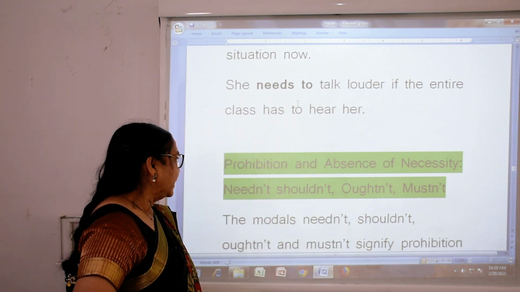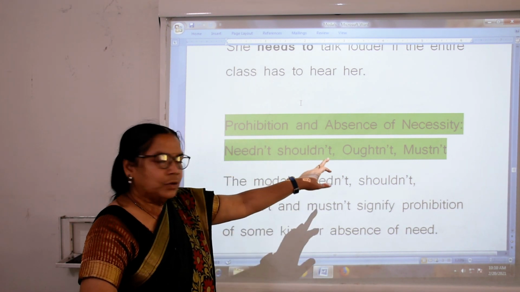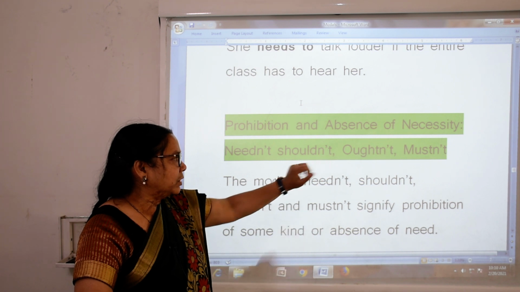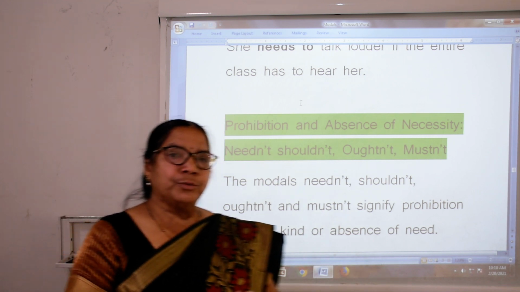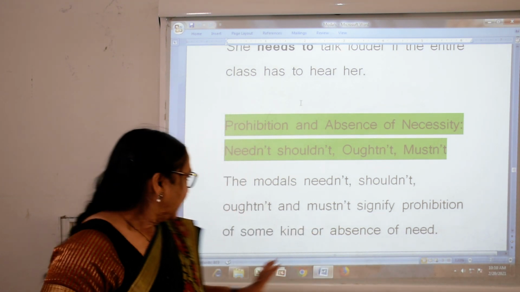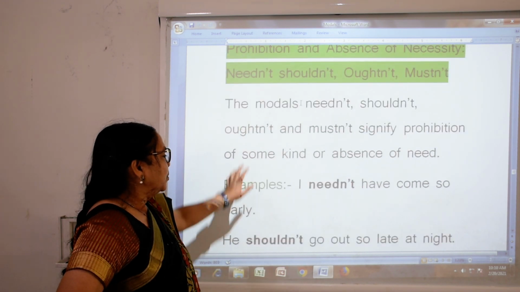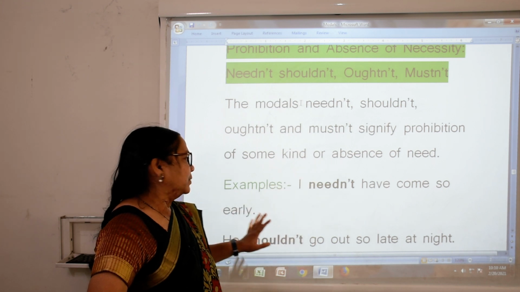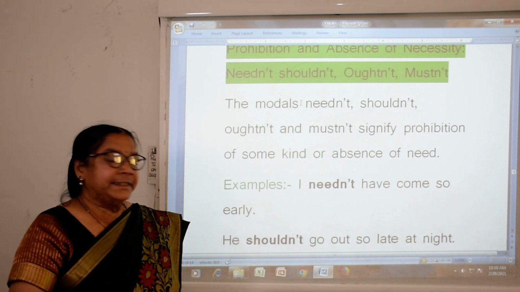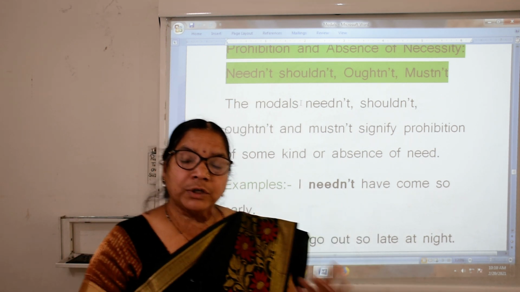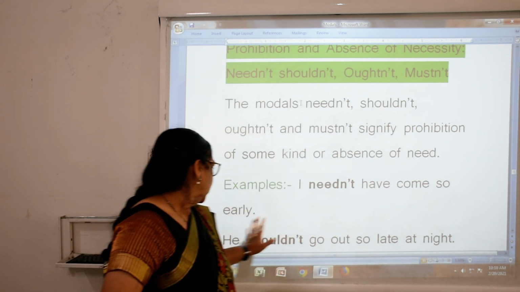Now, prohibition and absence of necessity: needn't, shouldn't, ought not, oughtn't and mustn't. Means prohibition and absence. The modals needn't, shouldn't and mustn't signify prohibition or some kind of absence of need. Example, I needn't have come so early. I needn't means I should not have come so early.